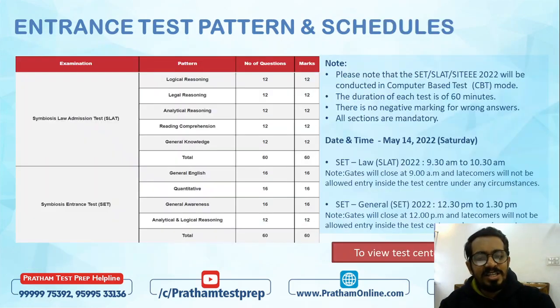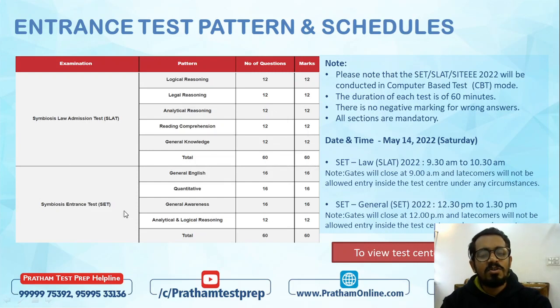All right. Let's move ahead and talk about Symbiosis Law test and Symbiosis Common test. Okay, so if you guys can see the first section which is SLAT, Symbiosis Law Admission Test, इसके अंदर we have 5 sections: logical reasoning, legal reasoning, analytical reasoning, reading comprehension, general awareness. Okay, सब में आपको 12 questions होंगे and 12 marks each हैं. 60 questions, 60 minutes. All right.